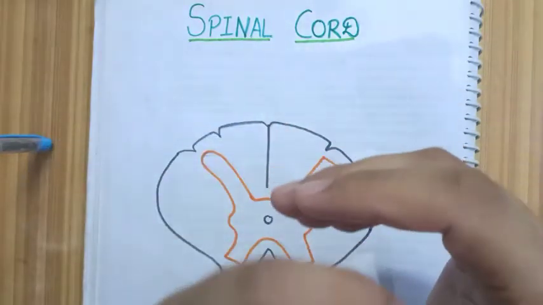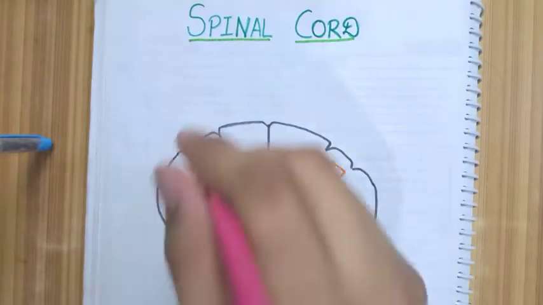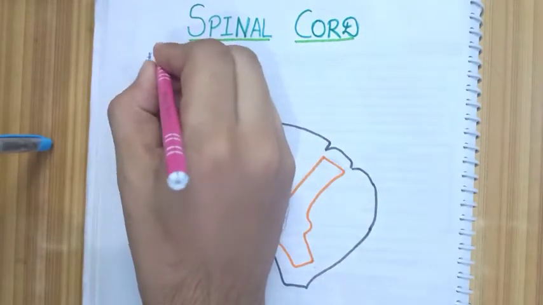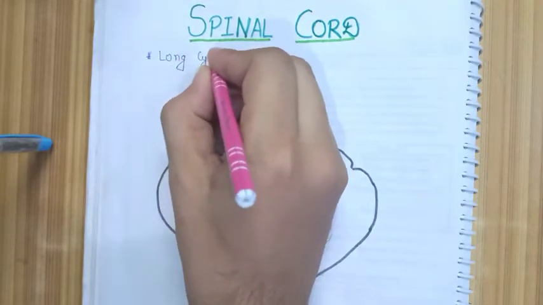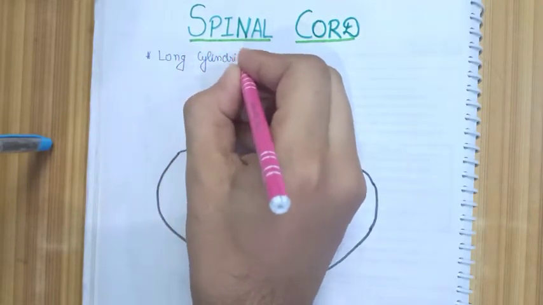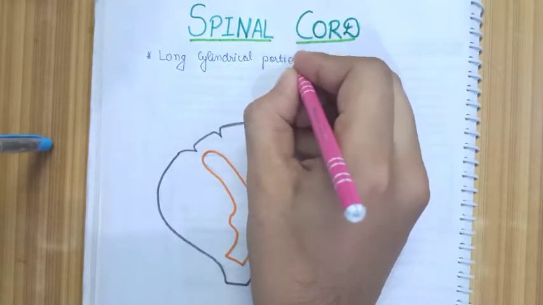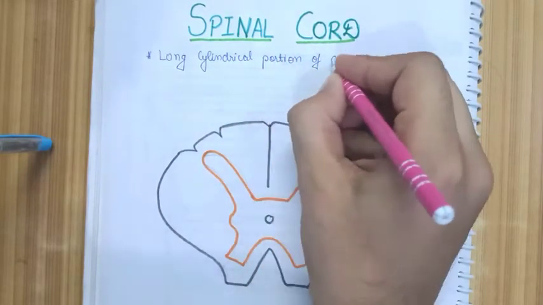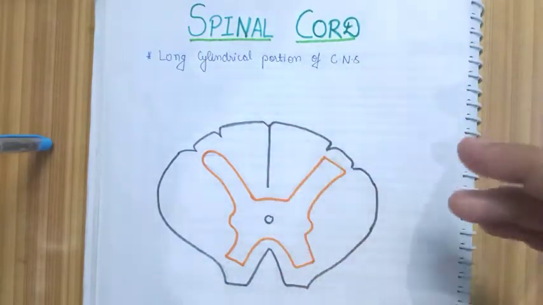So if somebody asks you to define the spinal cord, how are you going to define it? It is a long cylindrical portion of the central nervous system. The word CNS stands for central nervous system.